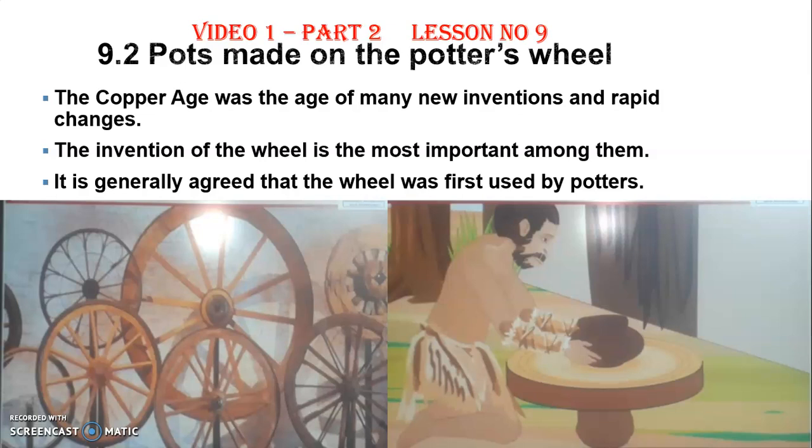Now, because of this invention of the wheel, a new invention took place. And what was that invention? It was later called the potter's wheel. As you can see on your screen, there are various types of wheels: a wooden wheel, an iron wheel, a wheel made with wood and rubber coating, a wheel made with wood and iron around it. There are cycle wheels, horse carriage wheels, bullock cart wheels. These are different wheels which keep moving, in motion.